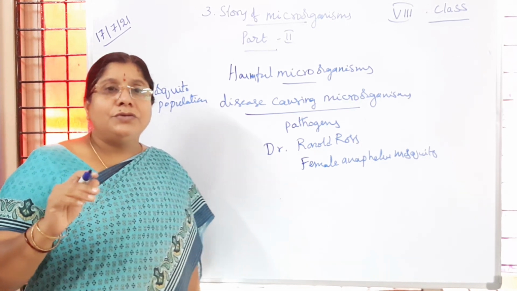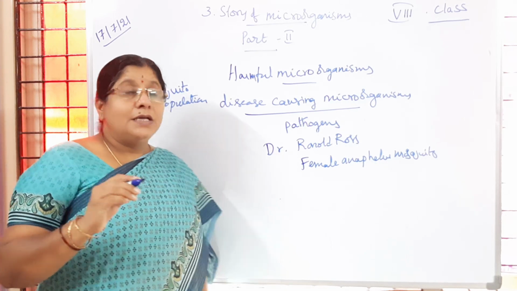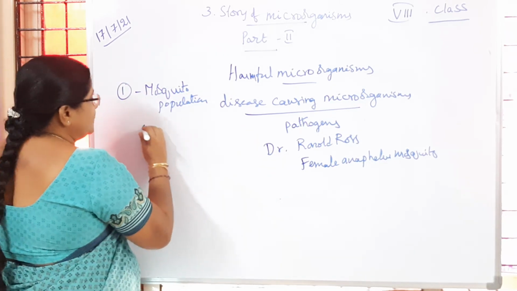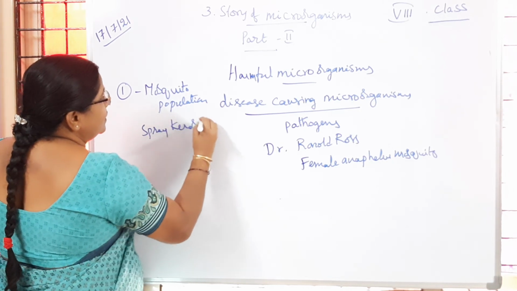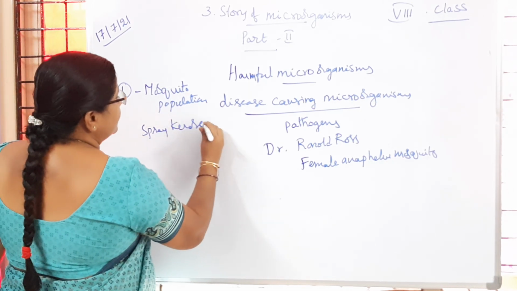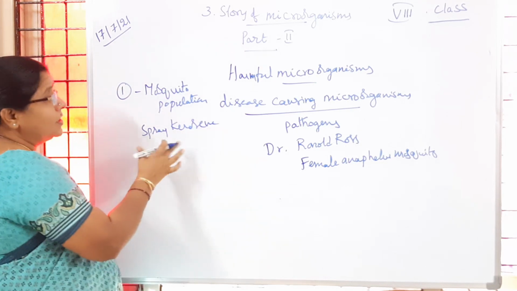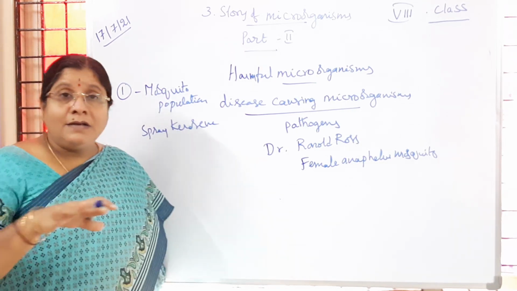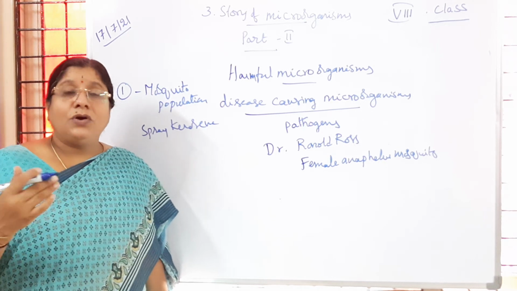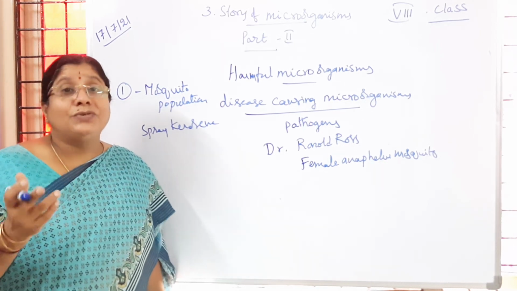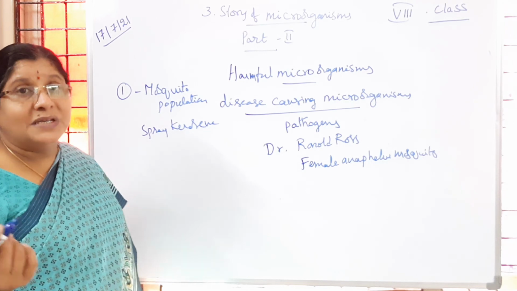So what do we have to do to control the mosquito population? Spray kerosene on stagnated water. What will happen? It forms a thin layer and the larva gets suffocated, so the larva will be killed. It is easier to kill larva than adult mosquitoes.